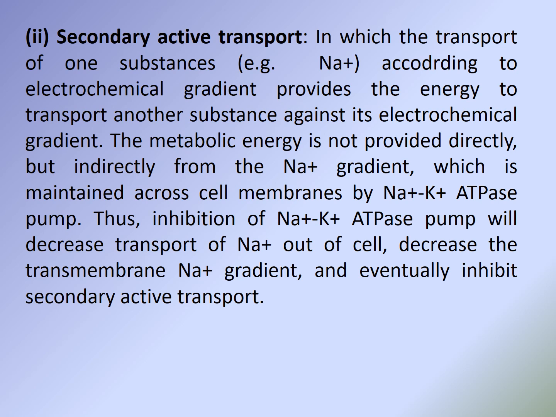The metabolic energy is not provided directly but indirectly from the sodium gradient, which is maintained across the cell membrane by the sodium-potassium ATPase pump. Thus, inhibition of the sodium-potassium ATPase pump will decrease the transport of sodium out of the cell, decrease the transmembrane sodium gradient, and eventually inhibit secondary active transport.